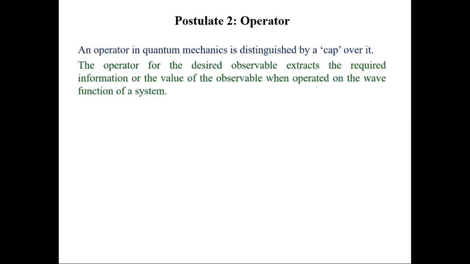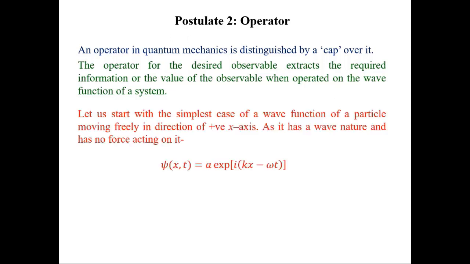Now, what is an operator? There are some set of instructions which, when applied to the wave function, give the desired value of the observable in quantum mechanics. These set of instructions are known as operators. For each observable, there are unique instructions. An operator is represented by a cap over it. Let us have an example.